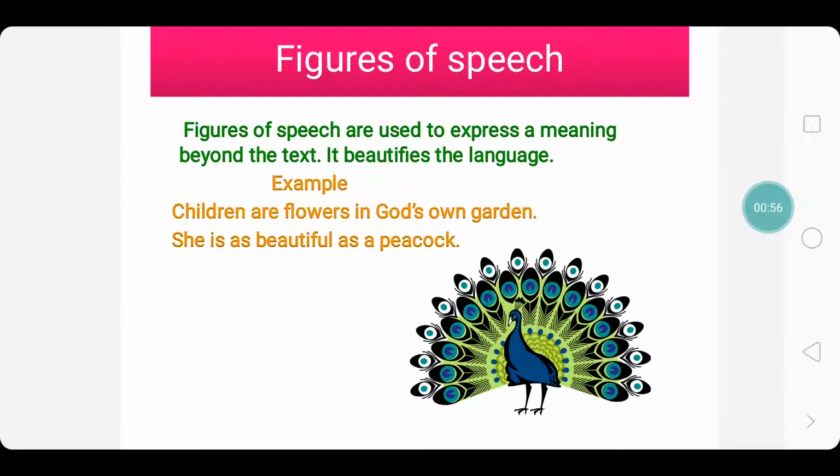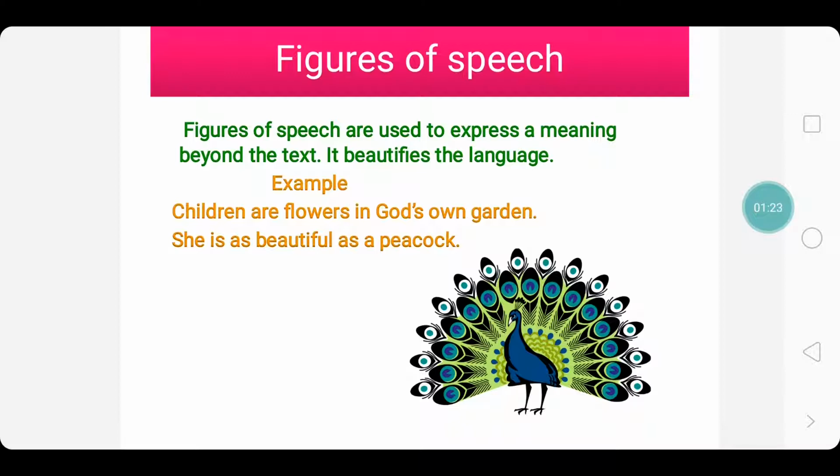For example, look at this example: children are flowers in God's own garden. When we hear this sentence, immediately we start imagining the children to be flowers. Actually, children are human beings, but we get them into that colorful world of flowers and we imagine God standing beside the garden.